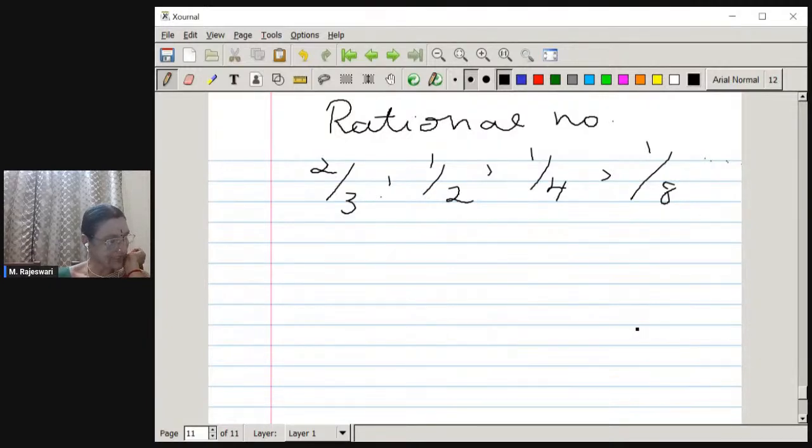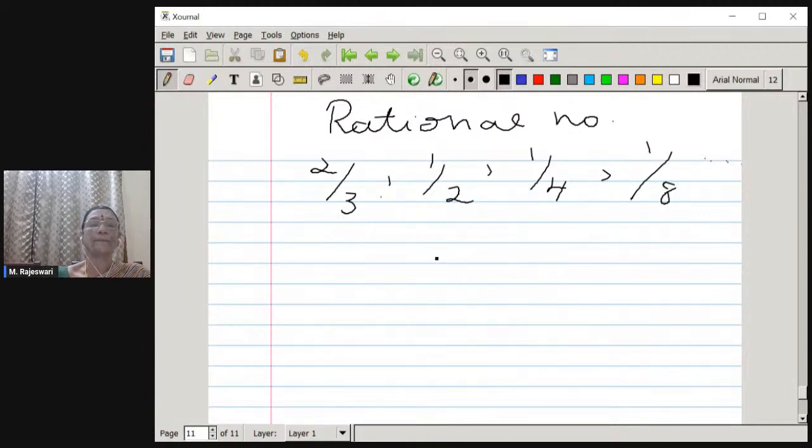Jyotsana Baisani has asked, how do you identify whether a number is prime or composite? Okay, 1 second. So you ask, how do you identify whether a number is a prime number? Okay, I am coming to your questions one by one.